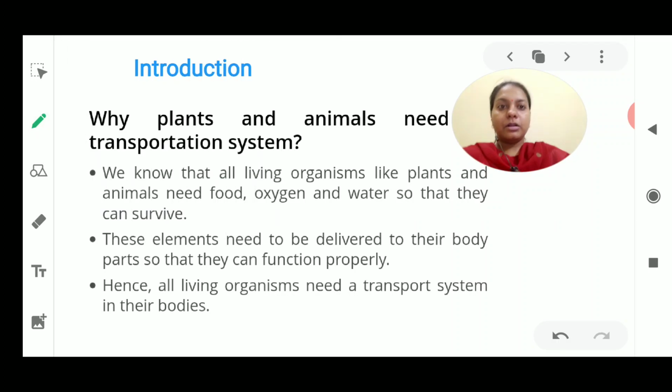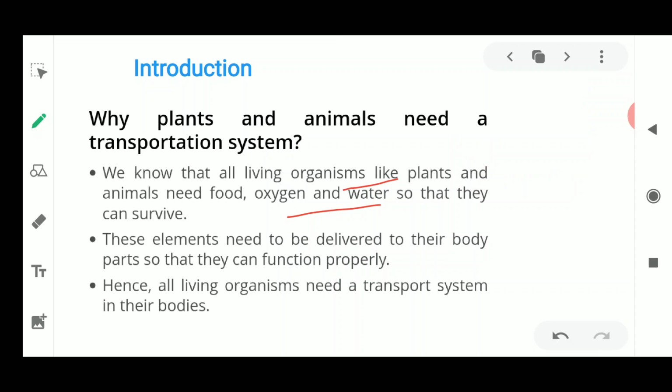This is required because organisms like plants and animals all need food, oxygen and water. Whenever we need oxygen, we get it from the air. Similarly, plants also require gas exchange, and they take up gases from the atmosphere with the help of their stomata. So transportation is happening, whether it is for food, oxygen or water, because all these things are very necessary for our survival.